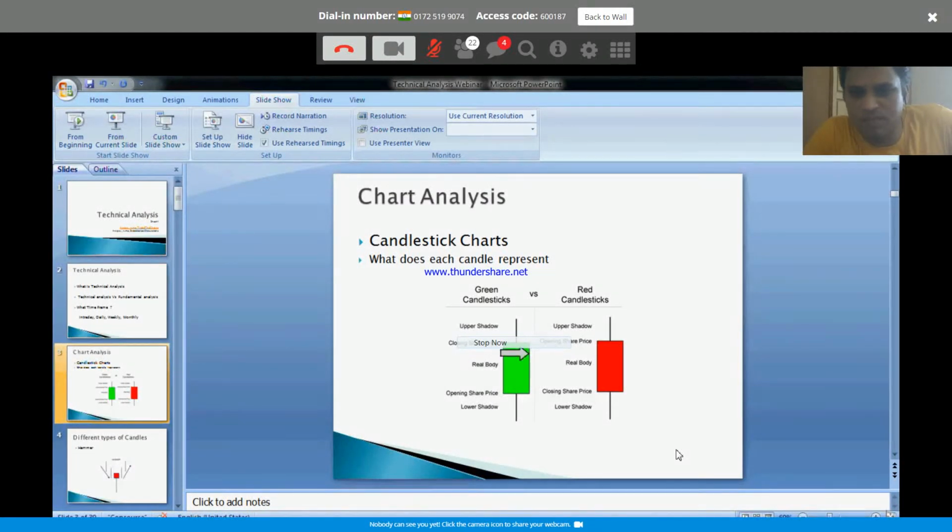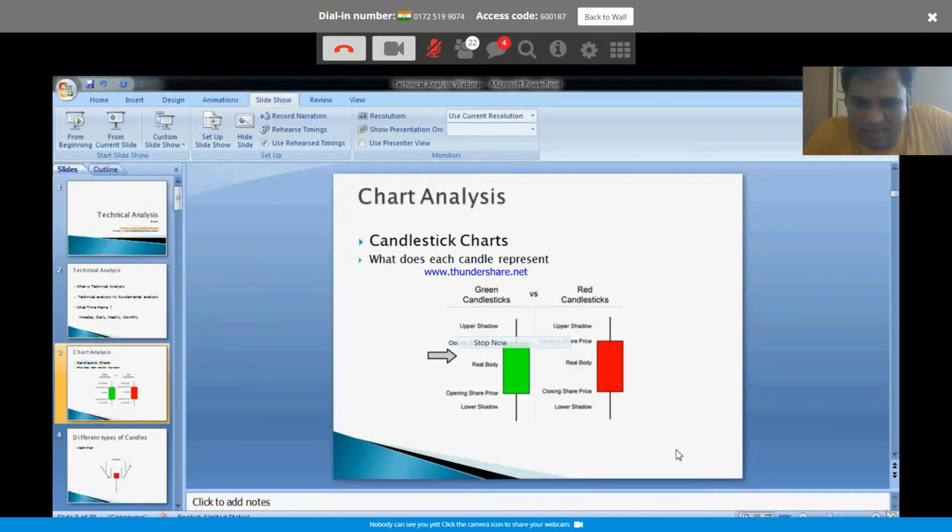Now, obviously, based on the color, we can tell whether it is a bullish candle or a bearish candle. In some of the software, they still use black and white. In that case, a bull candle will be represented with a hollow or white color. A bear candle will be represented with a solid color, which is black. We are still for some reason using those black and white charts, but usually everybody nowadays uses color charts. So obviously green candle is bullish and red candle is bearish.